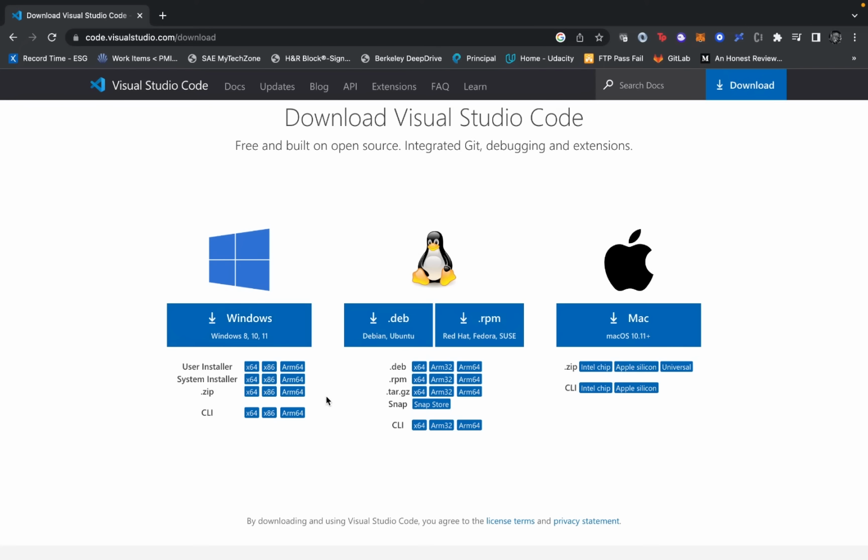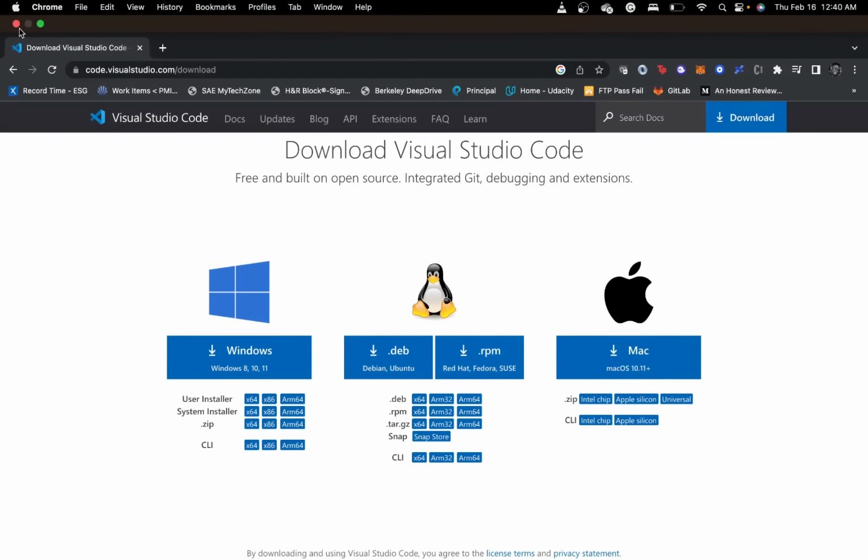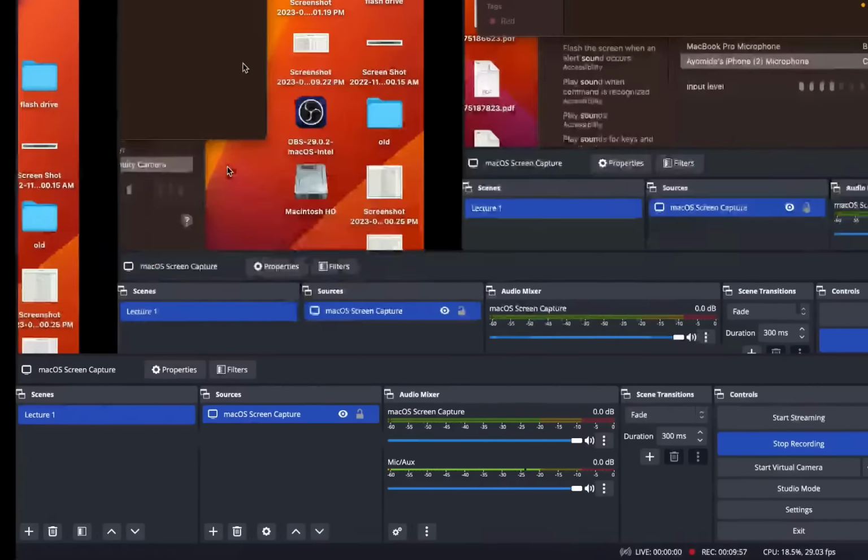I have it installed already. When you download it, you follow the install instructions and all of that. If you have any issues, please let me know, put it in the comment section, and I will help you figure that out. Okay, so that's about that.